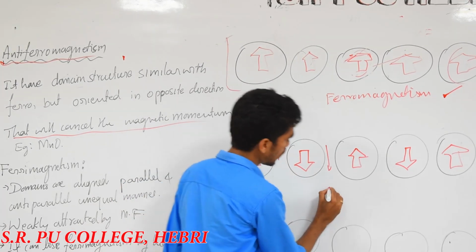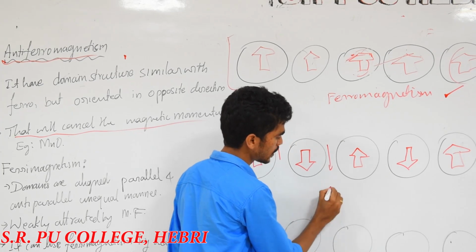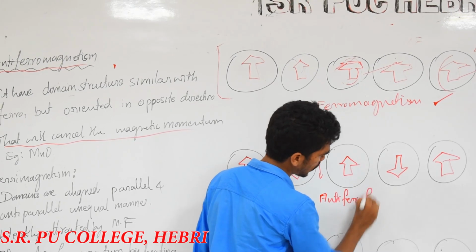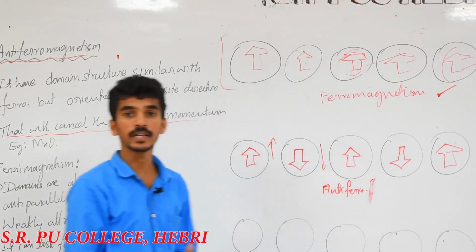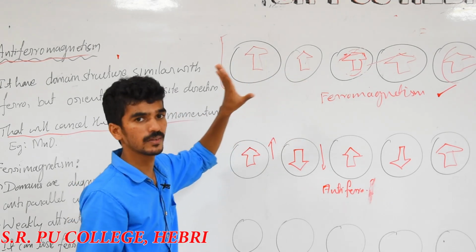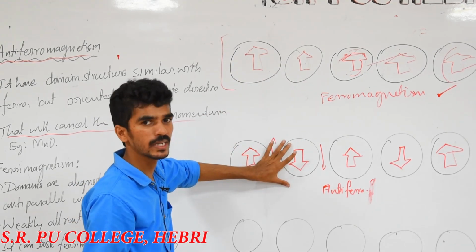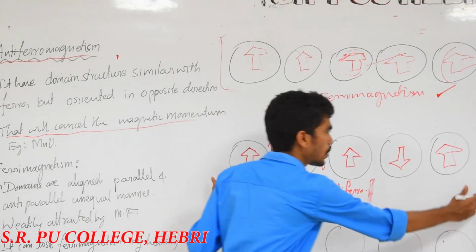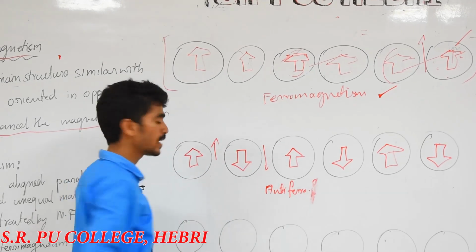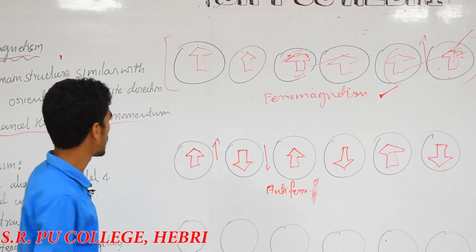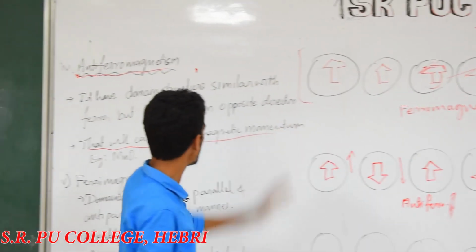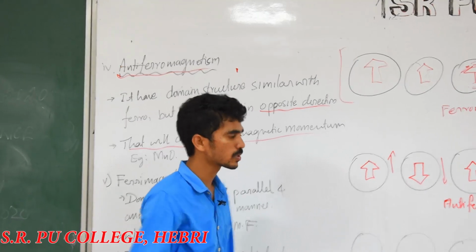So here the magnetic properties cancel each other. We can say it is antiferromagnetic, antiferromagnetism, which is the reverse of what? Ferromagnetism. Here only the orientation is reversed. The domain should be the same; this is a domain, and here also a domain. Both are domains. In the domain, the orientation or alignment should be in the opposite direction, one direction and then the other, opposite in direction.